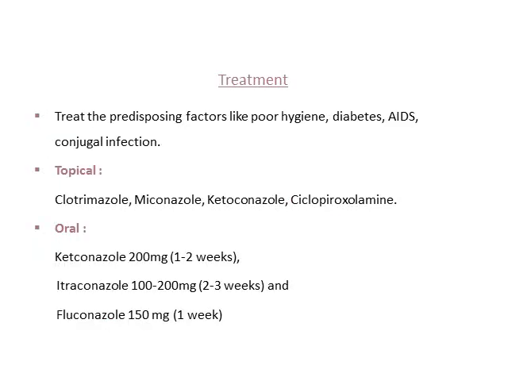For treatment, the predisposing factors have to be treated. Why a person is immunocompromised is more important and has to be treated accordingly. Topically, you can give clotrimazole, miconazole, ketoconazole, or ciclopirox olamine. Orally, you can give ketoconazole 200 milligram for 1 to 2 weeks, itraconazole 100 to 200 milligram for 2 to 3 weeks, and fluconazole weekly once tablet can be taken.